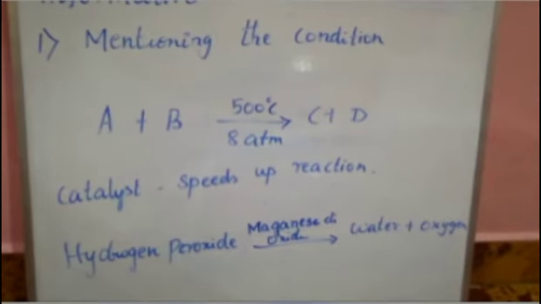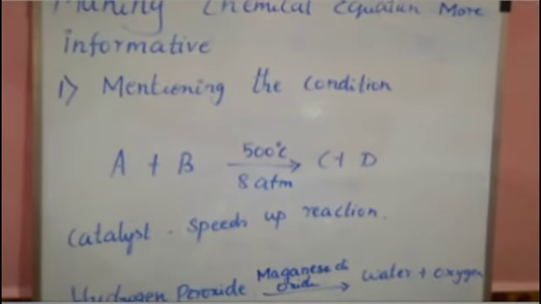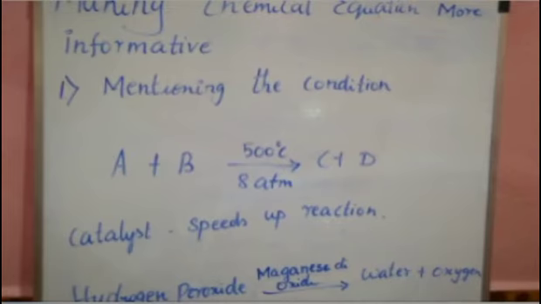Next, let us see making a chemical equation more informative. We all know how to write a chemical equation. We first write the reactants, then we put the arrow mark, and then we write the product. Now let us see how to make this chemical equation more informative. What are the things we can add on to this chemical equation? That is what we are going to see in the next topic.